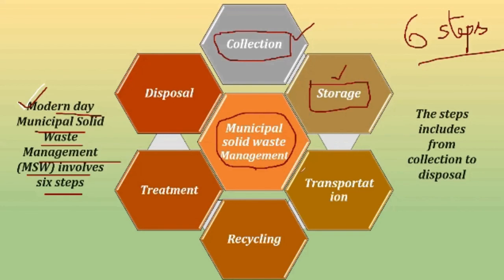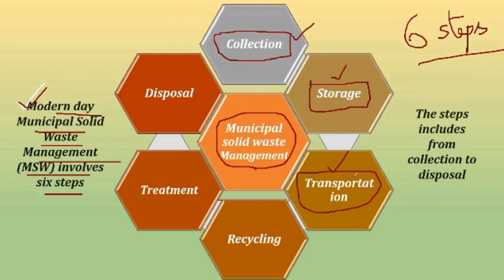Now after storage, here comes transportation. Now, what is transportation? You may have seen that specially designed blue and white colored dumpers are now provided by each and every municipality to just take the waste and transport it from the normal place to the waste disposal ground, right?